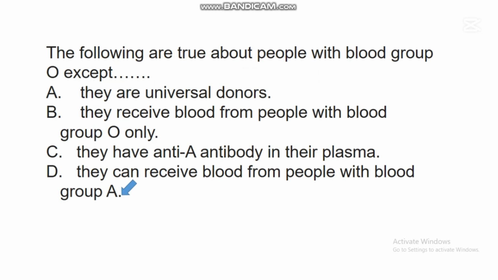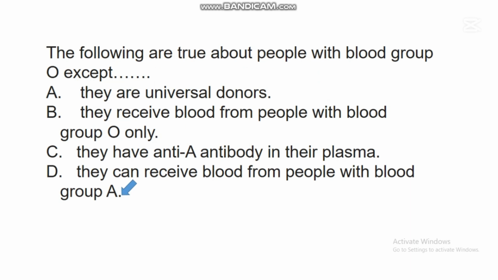Studies have shown that there are people that have a blood group known as blood group O. These people are called universal donors because they can donate blood to every blood group. They can give blood to every blood group.